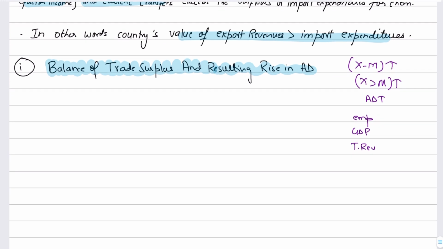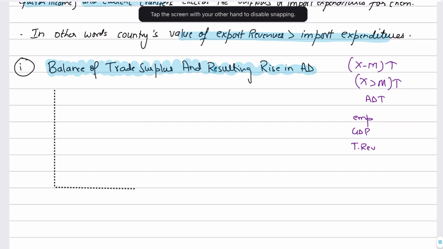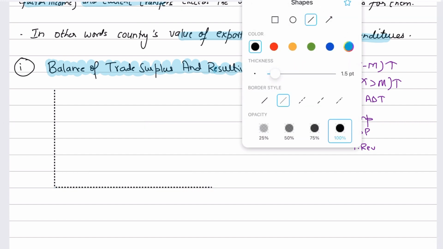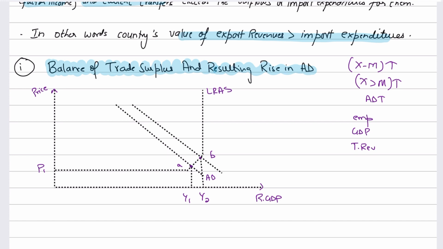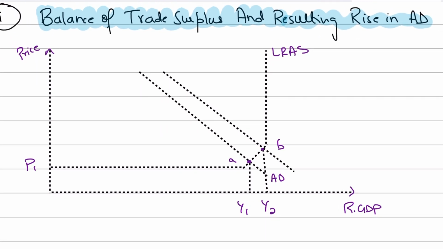So you're going to be drawing the Keynesian diagram, and we're going to say that your aggregate demand is rising. Okay guys, so I've drawn the diagram here, and this diagram is telling us that a rise in aggregate demand shifts the AD curve to the right, that is AD1, and the new equilibrium is at point B, and the old equilibrium was at point A. We can clearly see that our national income is rising from Y1 to Y2, and so is our price level, a little bit, from, let's say, P1 to P2.